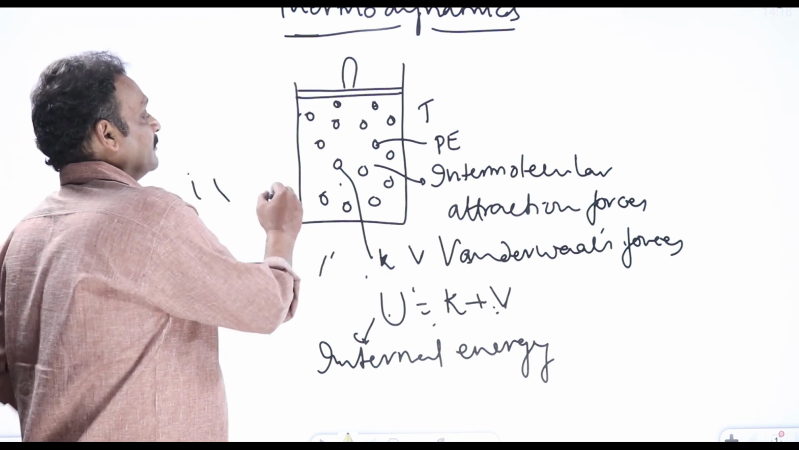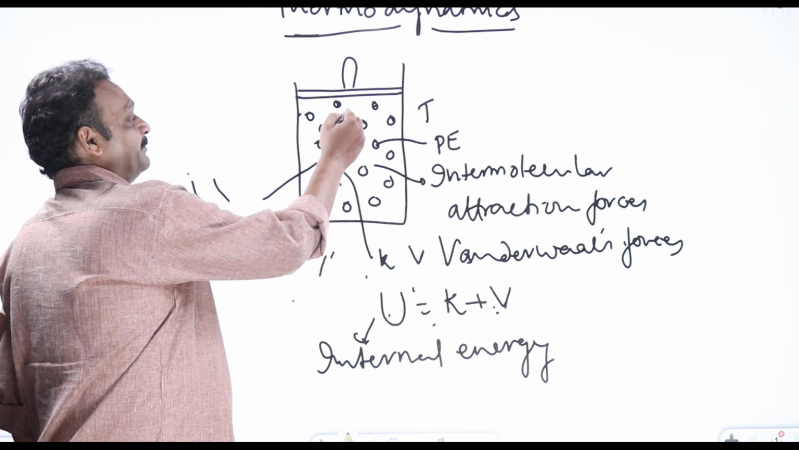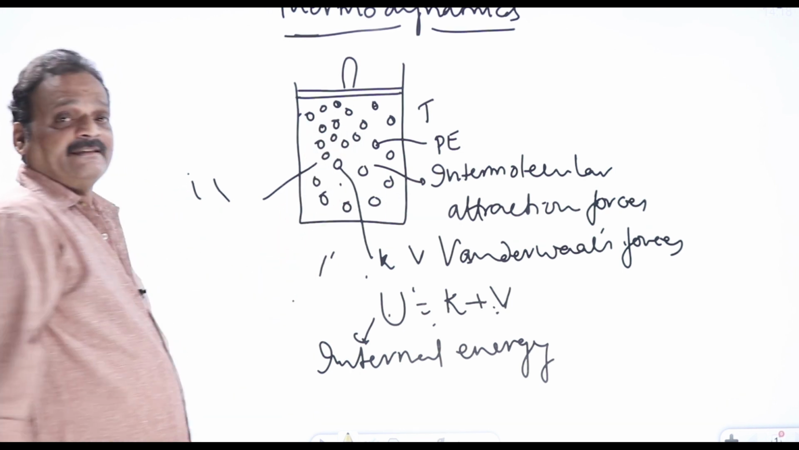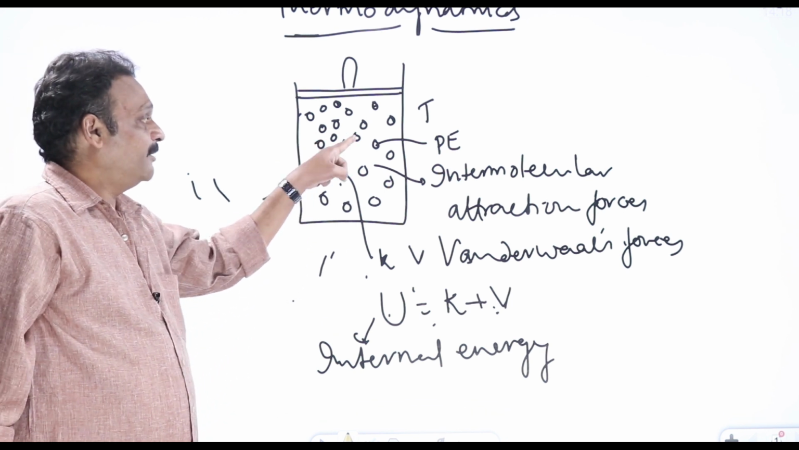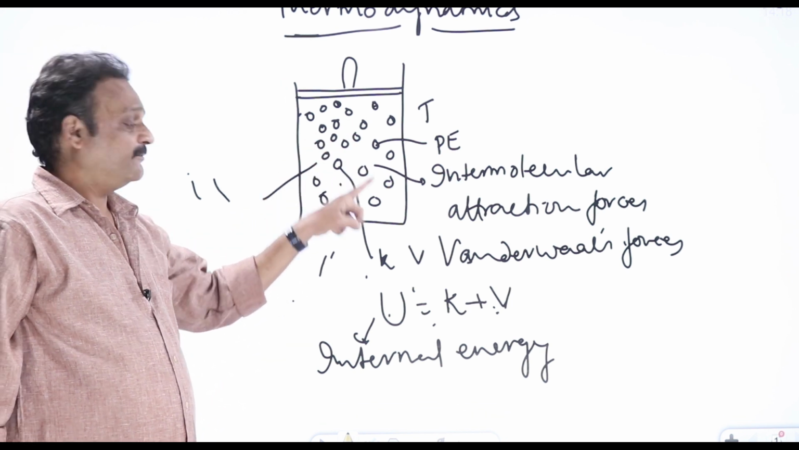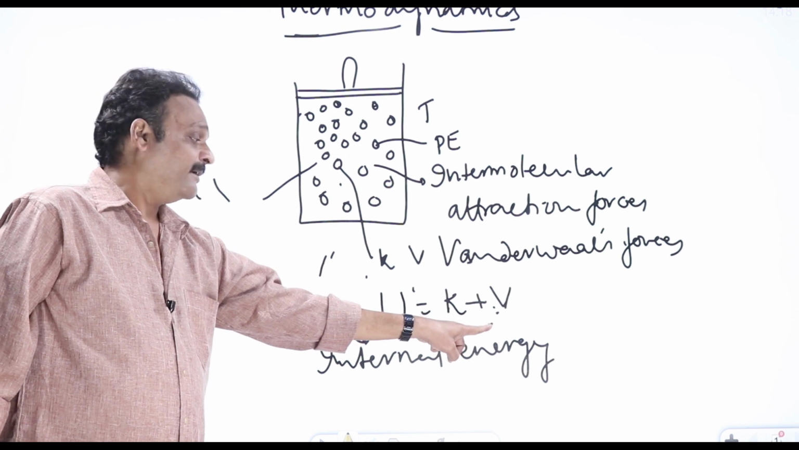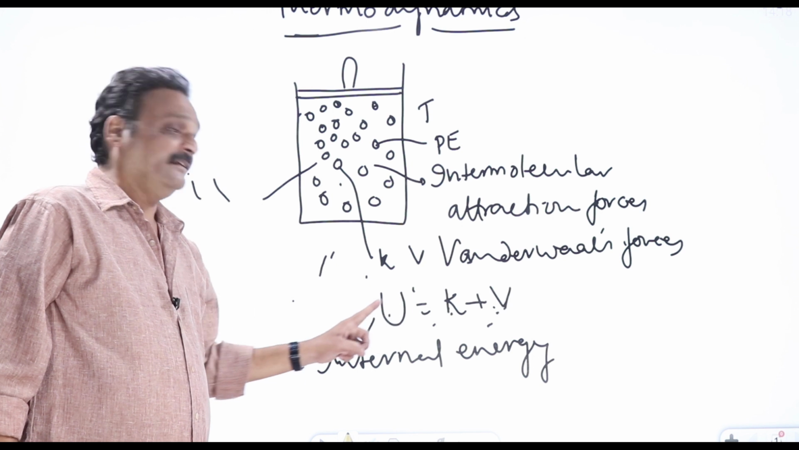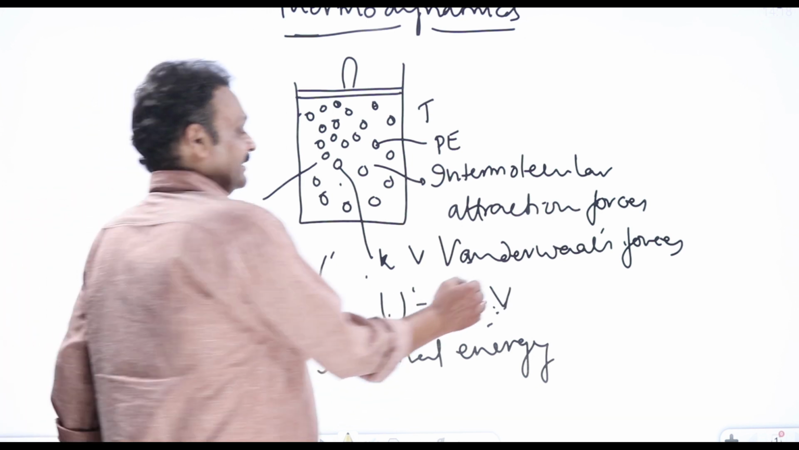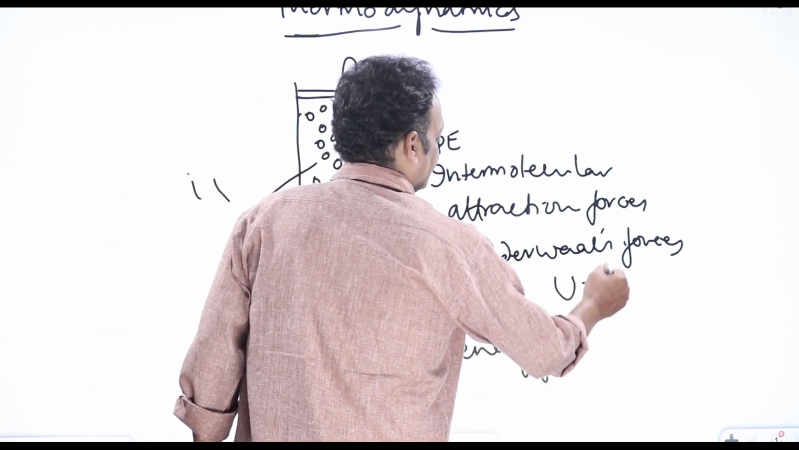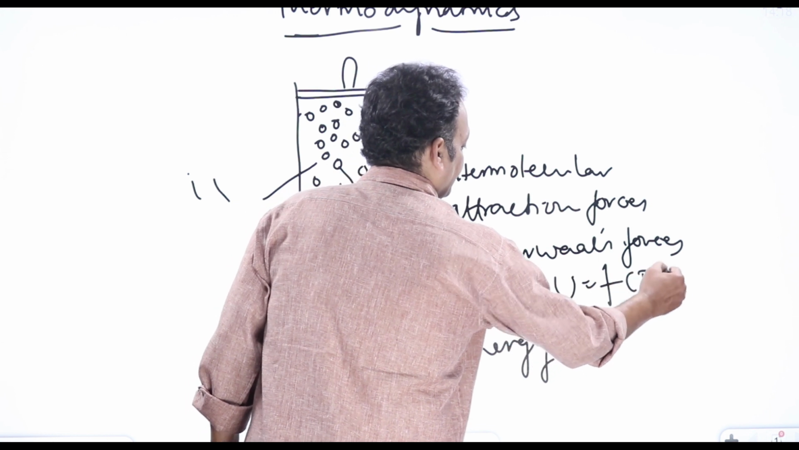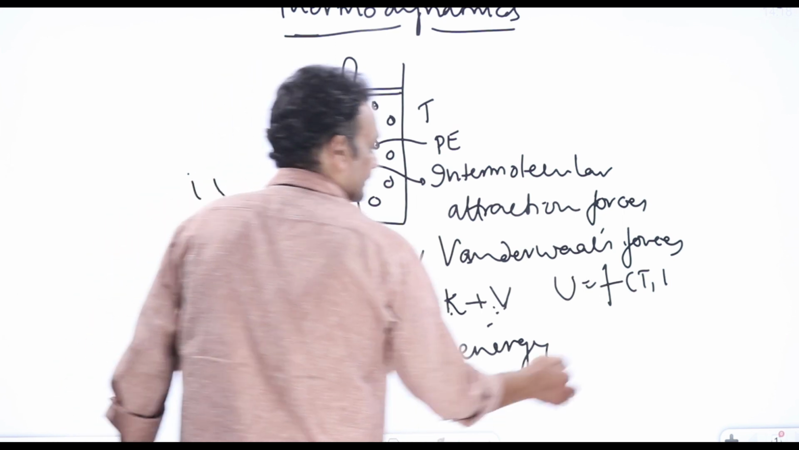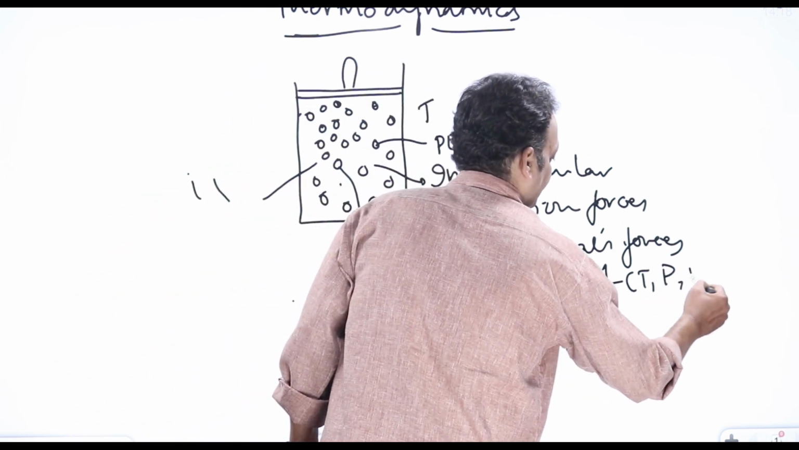Or I can put more amount of gas into this sample. Again intermolecular attraction changes, right? Potential energy changes. Means by changing volume or by changing pressure of the gas, we can change potential energy. Either you change potential energy, or by changing temperature you change kinetic energy. Internal energy is changing. That is, internal energy of a gas is a function of temperature, pressure and volume.